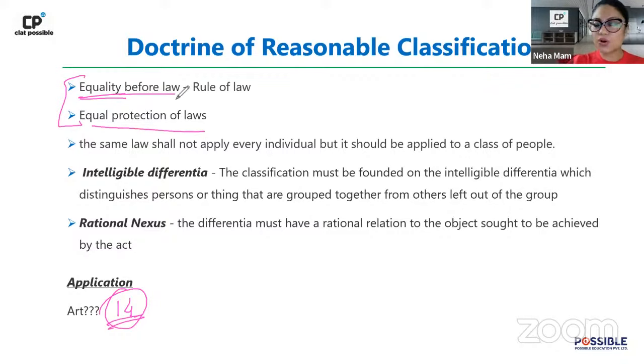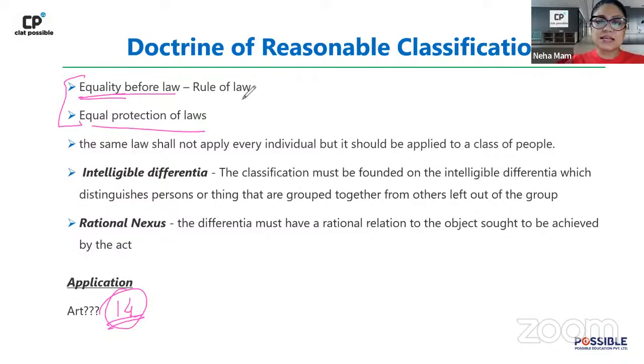Now, equality before law means that the law is going to treat everybody equally. So whether you are rich, you are poor, you are man, you are woman, you are child, you are whatever, equality before law generally would mean that everyone would be treated equally. On the other hand, equal protection of laws means that all the laws would be applicable to people equally, right? जितना मुझे law apply करेगा, उसी तरह से किसी और को भी law apply करेगा, right? So basically both of them talk about the concept of equality.